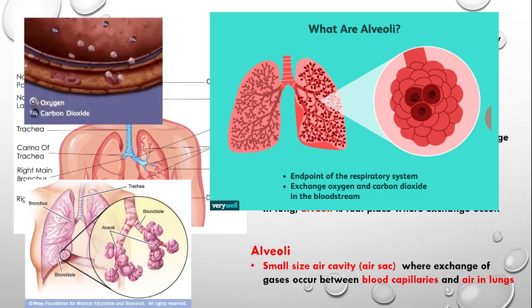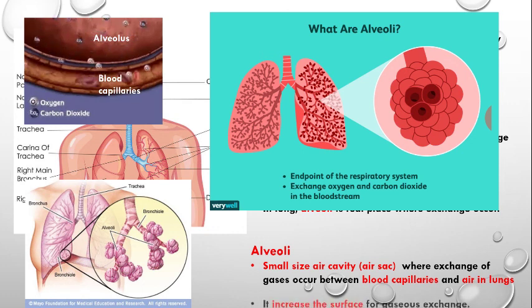You can see the picture here. The singular form of alveoli is alveolus, and there are blood capillaries where oxygen is absorbed.